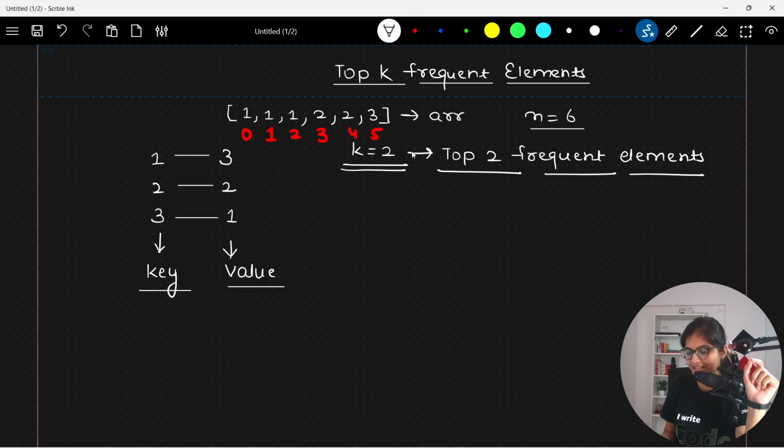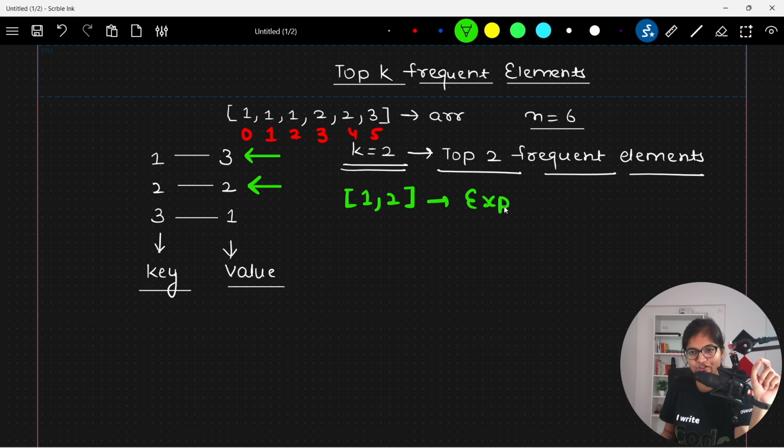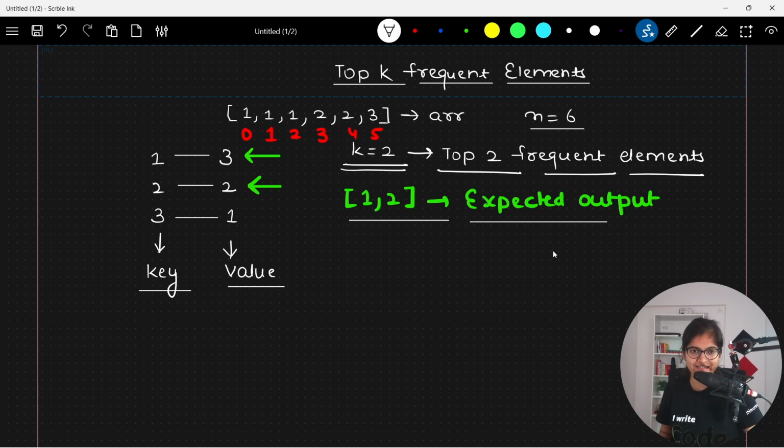For example, if the value of k is 2, the answer will be the top largest elements according to frequency, which are 1 and 2. So the output should be 1, 2. This is the expected output that we are getting here.